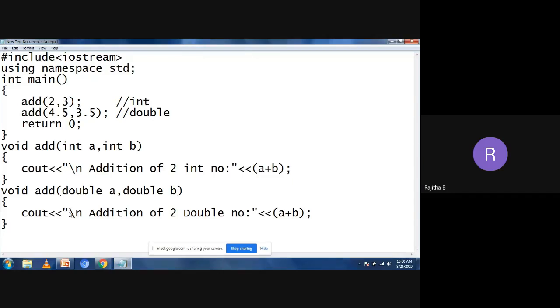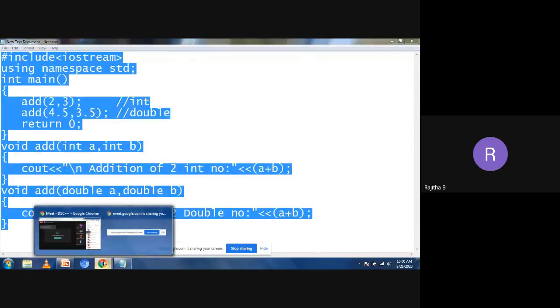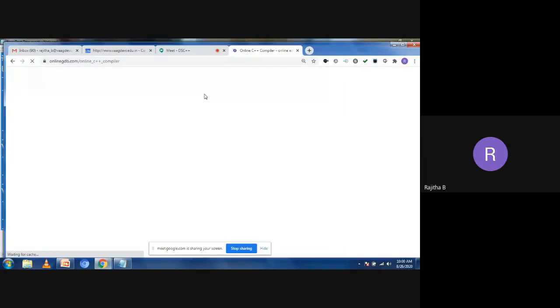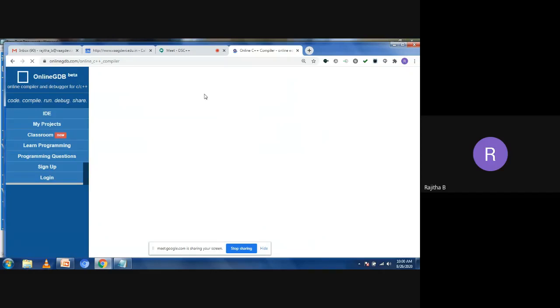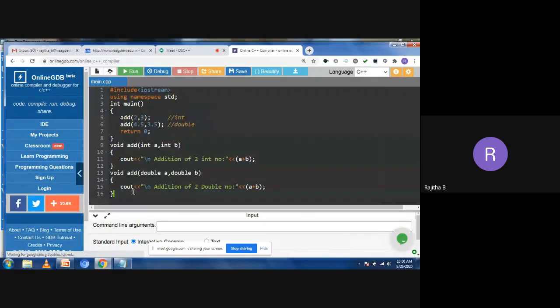Now I want to run this code. First I want to copy this into the online compiler. I'm taking the online compiler here. So here I want to copy this one. Is my screen visible to everyone? Yes, ma'am. Good. Now this is my program. Try to run this program. Is there any mistake in the program or not?